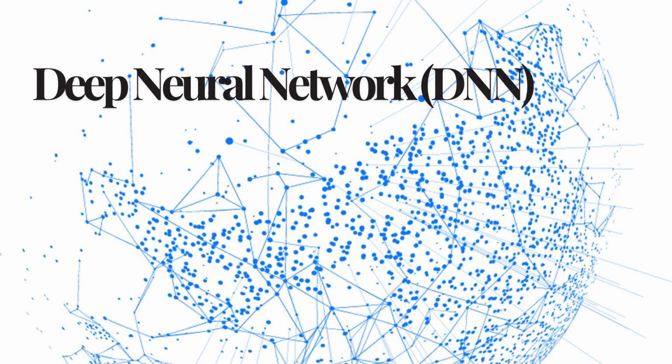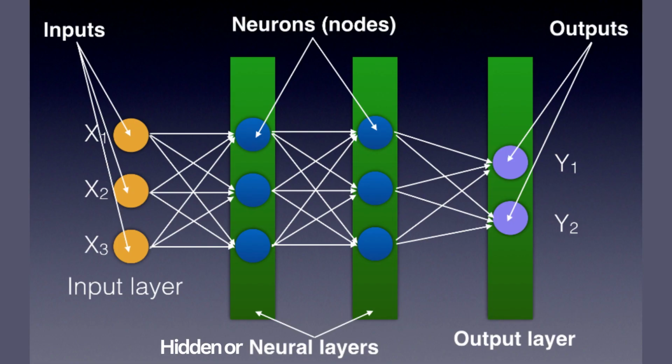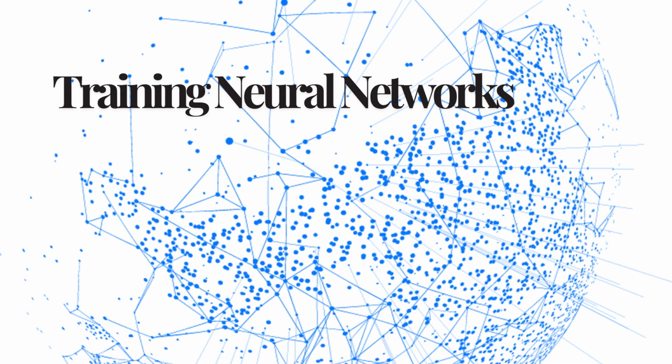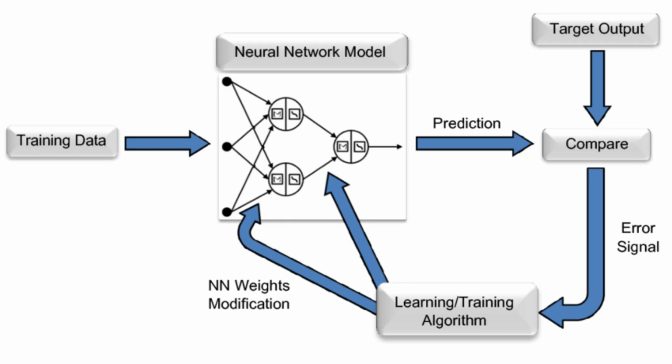Deep neural network. When a neural network has more than one hidden layer, it's called a deep neural network, DNN. These networks can learn complex patterns from data due to their deep architecture. Training neural networks. Learning involves feeding the network large amounts of data and allowing it to adjust its weights based on the errors it makes, a process called training. Over time, the network becomes better at making predictions.